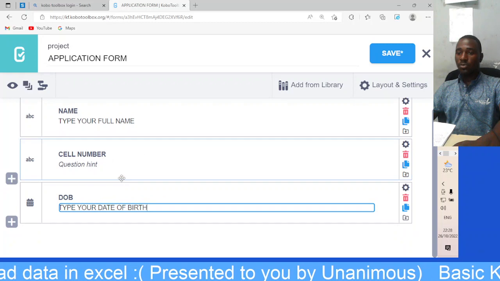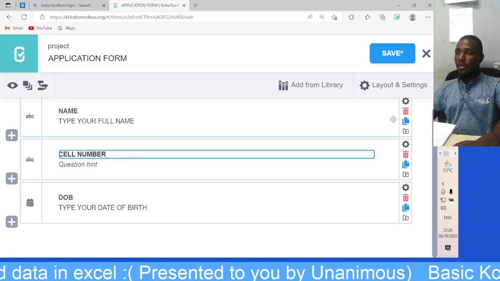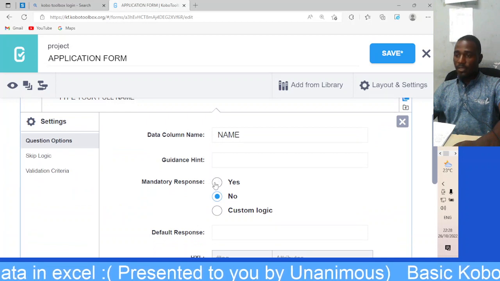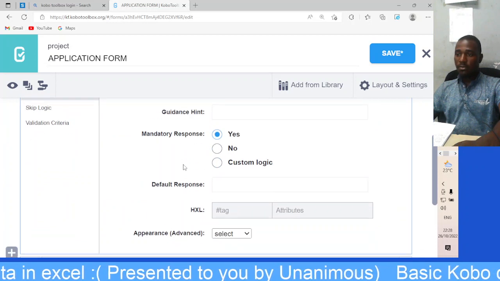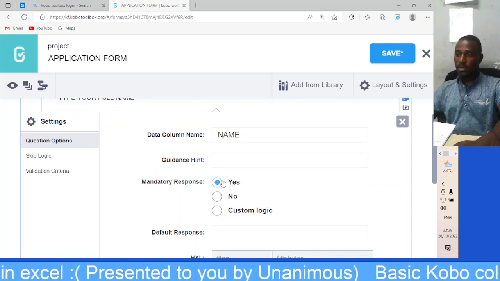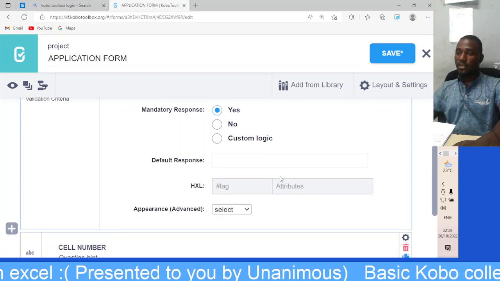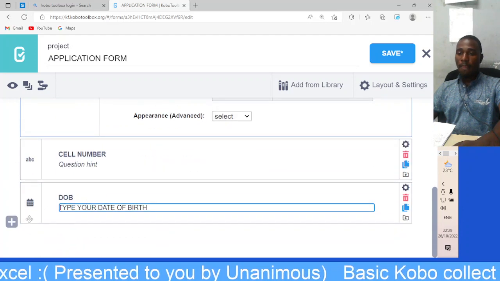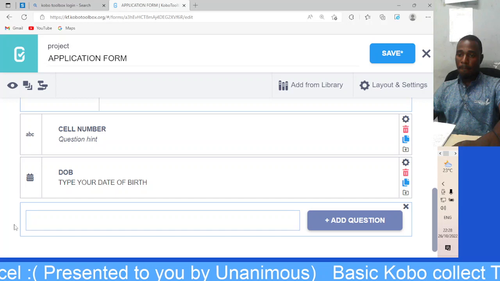We can also do something. We'll put the settings. This is a mandatory response. No one is supposed to skip this question. So if it is mandatory, you click yes. Then you choose to add another question.